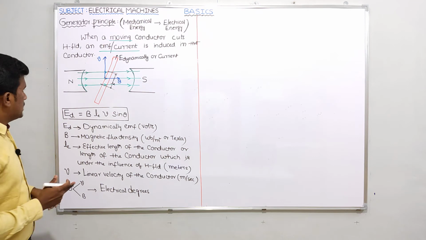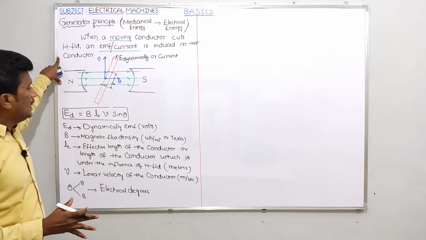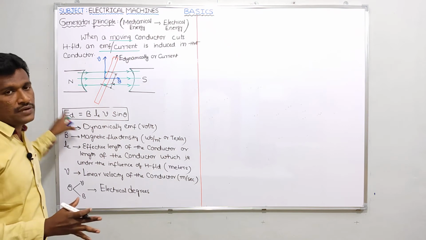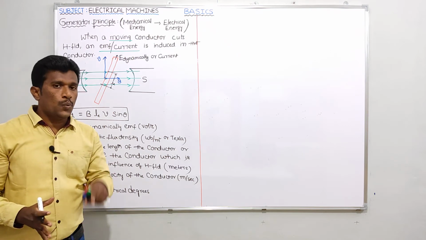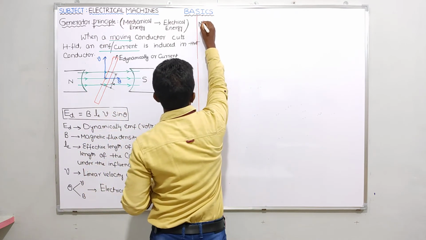Is it clear? Next, whatever dynamic EMF is induced because of generator action, the direction of the dynamic EMF is given by Fleming's right hand rule, which I already discussed in the last video. Okay, so once again, I'm just writing it as a note here.